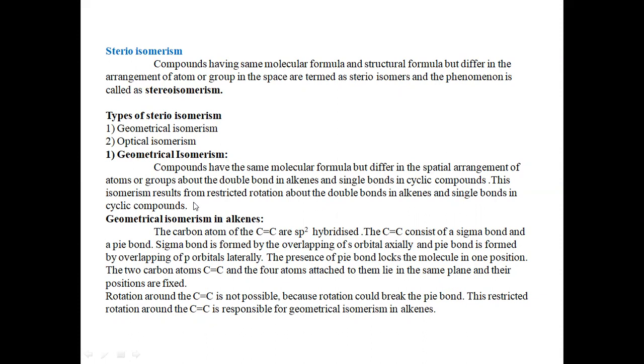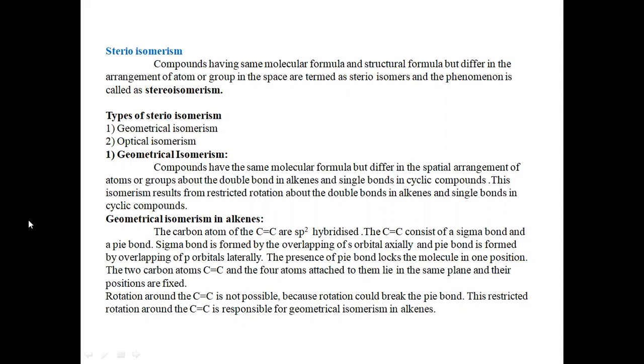This isomerism results from the restricted rotation about the double bond in alkenes and single bonds in cyclic compounds. Geometrical isomers are compounds which have the same molecular formula, but there will be a difference in the spatial arrangement of atoms or groups about the double bond. Here in geometrical isomerism, or stereoisomerism, we'll be referring to the double bonded carbon atoms.